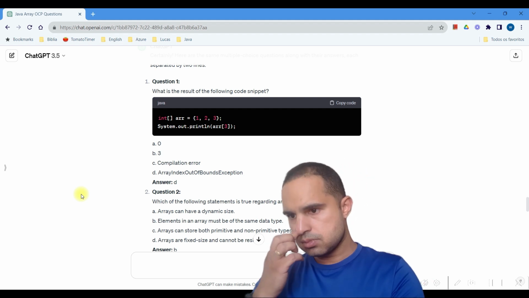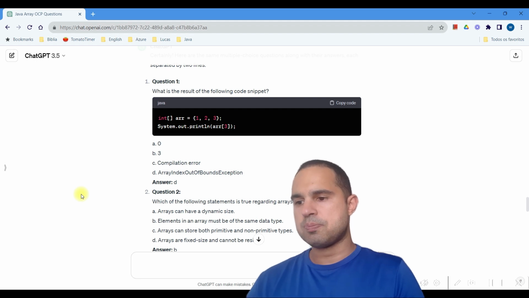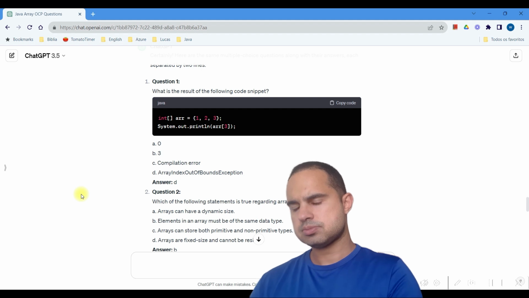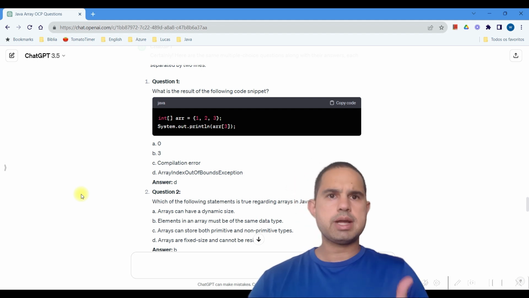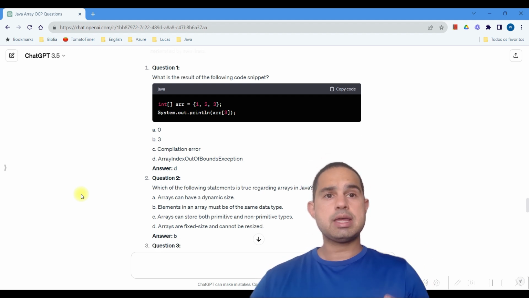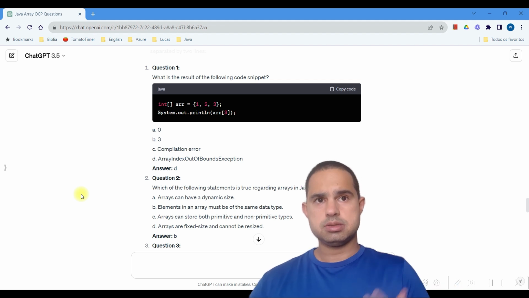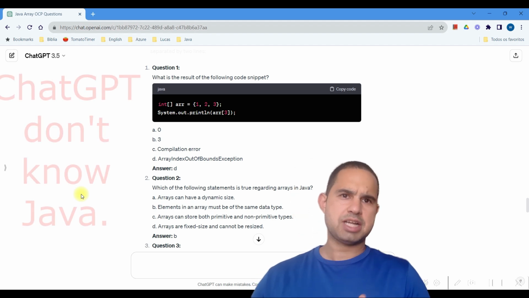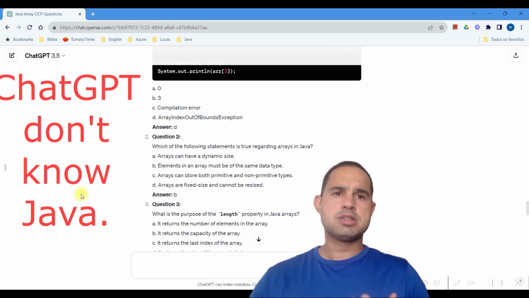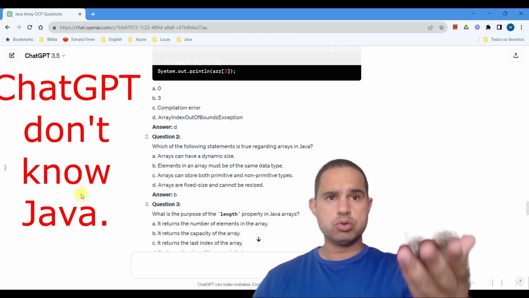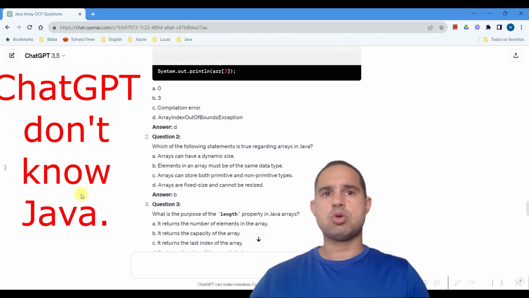Let's go. Arrays can store both primitive and non-primitive. Yes, arrays can store both. Arrays are fixed size and cannot be resized. Yes, it's correct too. An array is fixed size, but it is mutable. I can change the value inside the array. So the answer, letter B, no. ChatGPT is wrong now. Just believe me. In the next video, if you want, I can show you that ChatGPT is wrong in this question.